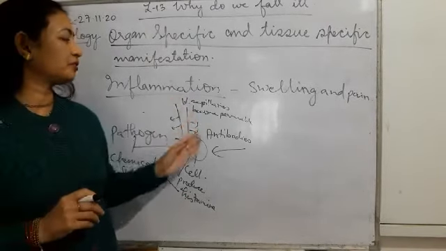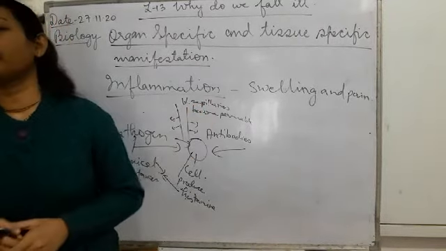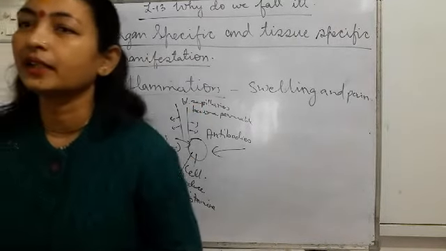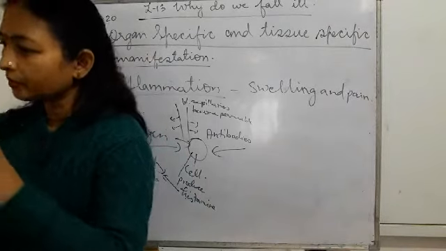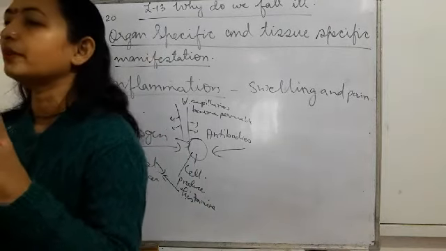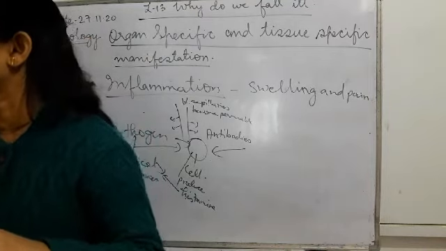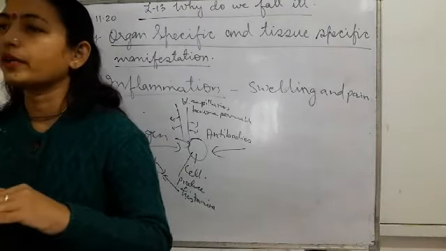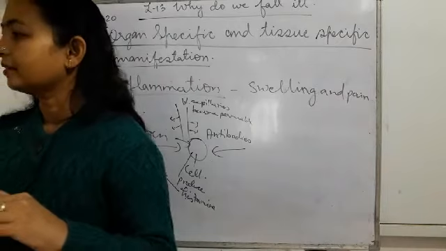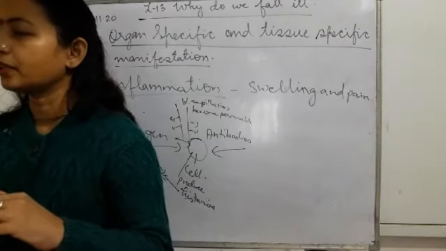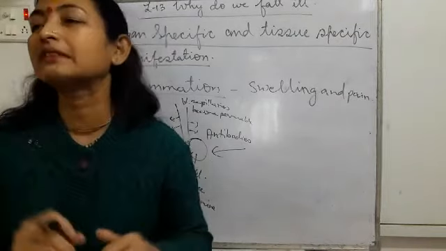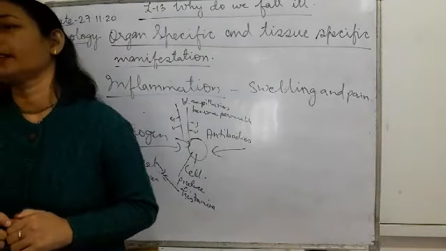Okay, so due to that, this swelling and pain arises, and what happens gradually? These WBCs will also be released, and then they will kill the pathogens. And gradually, when the pathogens are finished, the swelling and the pain will settle down. It will come to normal. Okay, so this is about the inflammation that is caused.